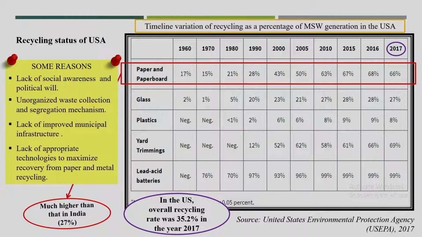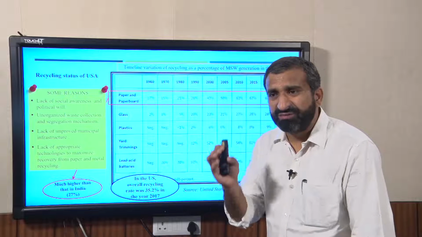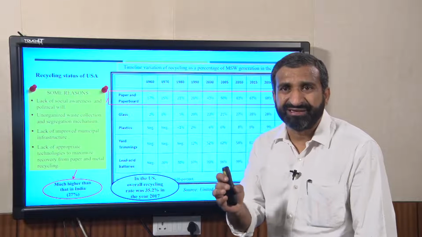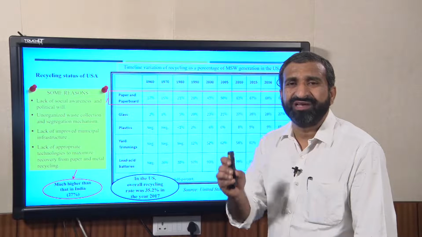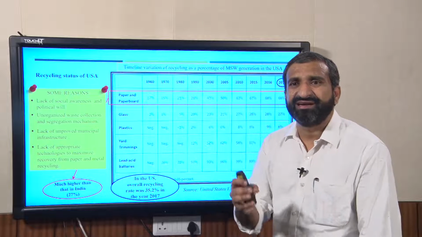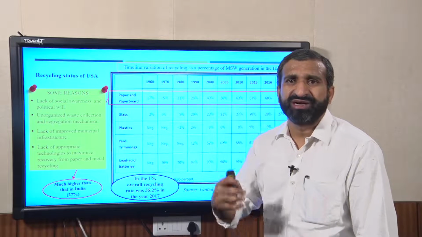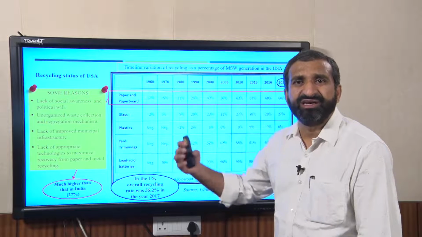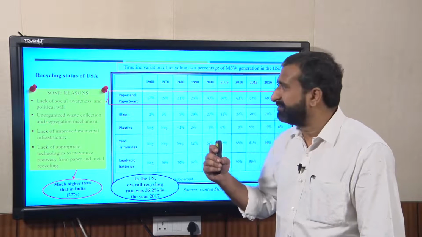There are some reasons. I think everyone knows, from the previous slide also, that most of the waste, whether paper, plastic, rubber, leather, glass, or metal, is all recyclable matter. The only important issue is that all material has to be separated, and that is only possible when you are able to collect it from the source, and how best you are able to collect it and send it to the recycling facility.